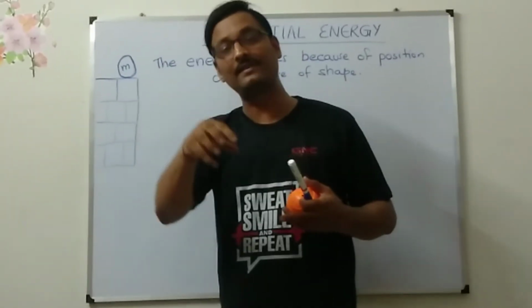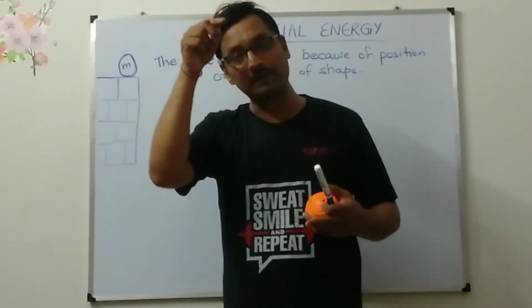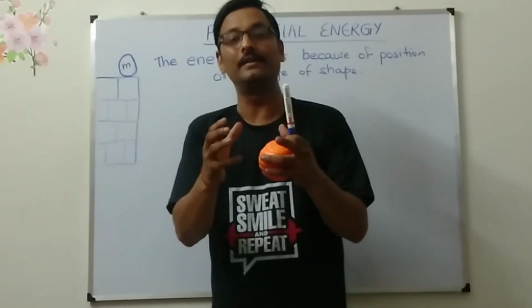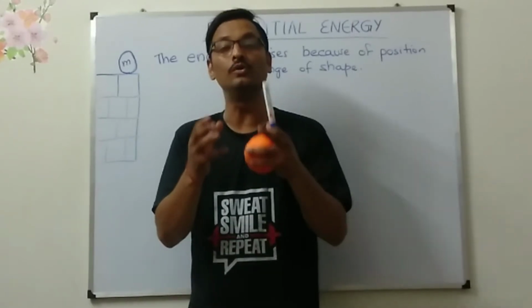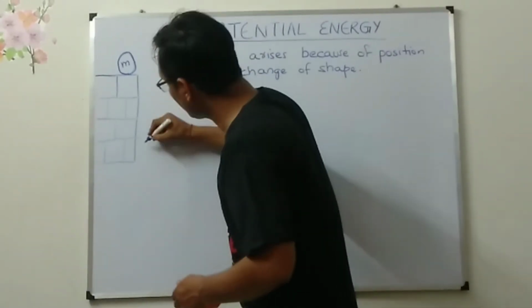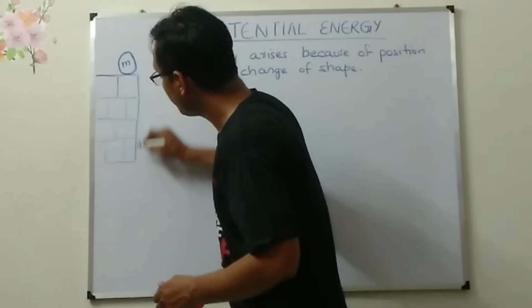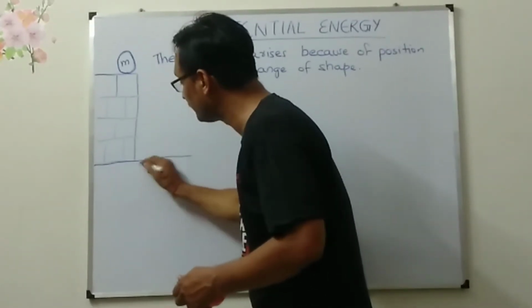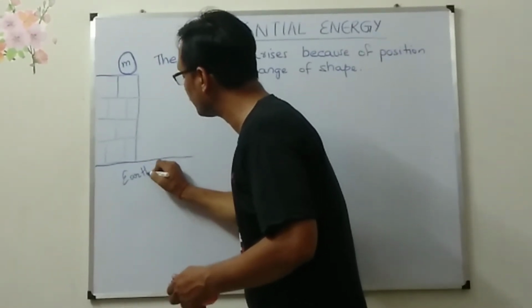As this acceleration is being shown by our Mother Earth, I am giving it a name, acceleration due to gravity. So there is a force applied by Mother Earth. This is Earth.